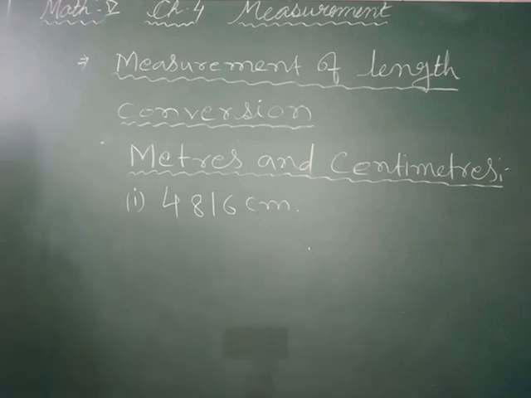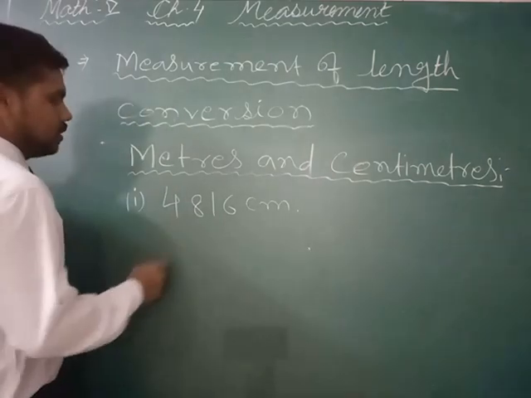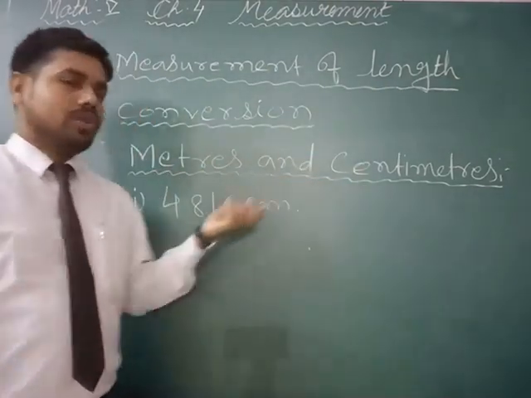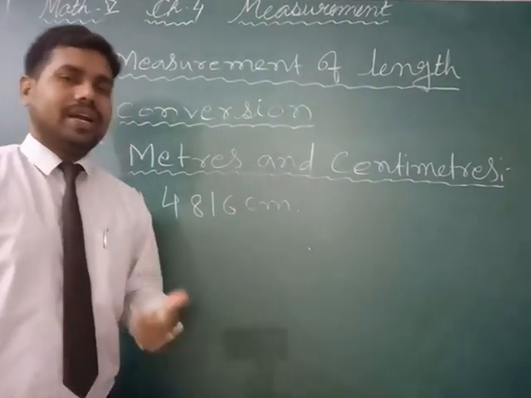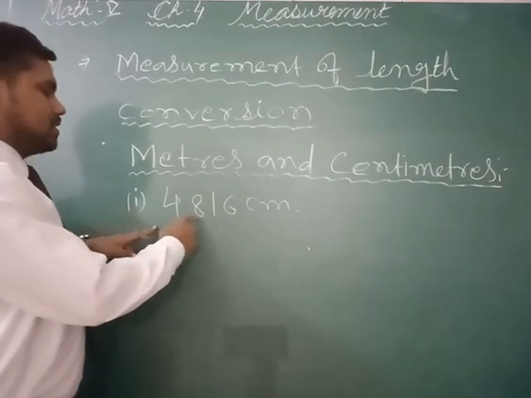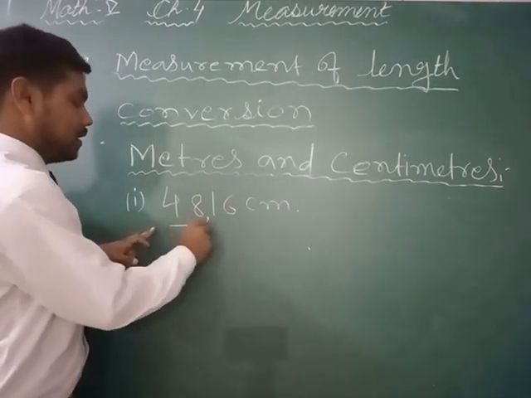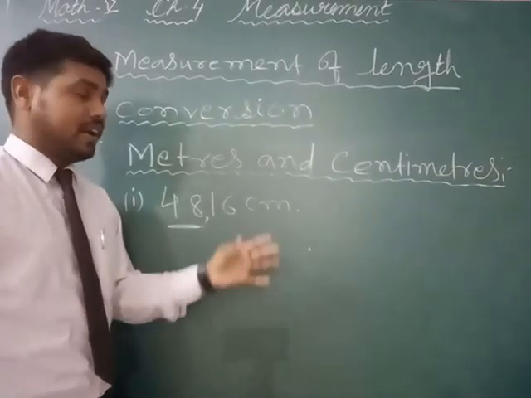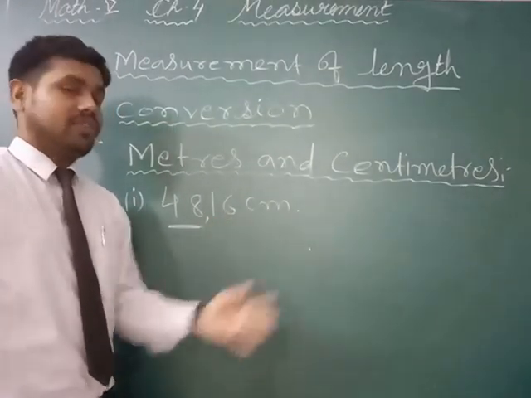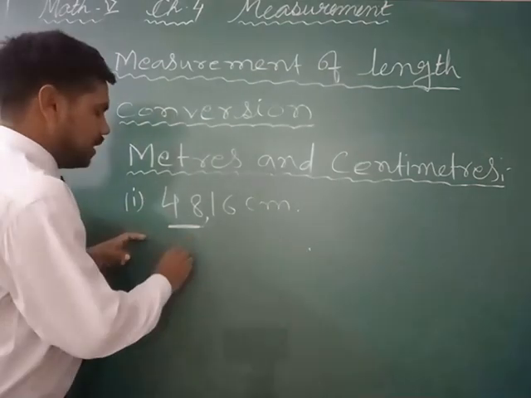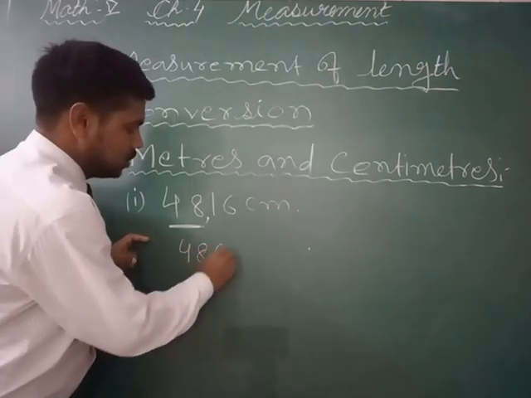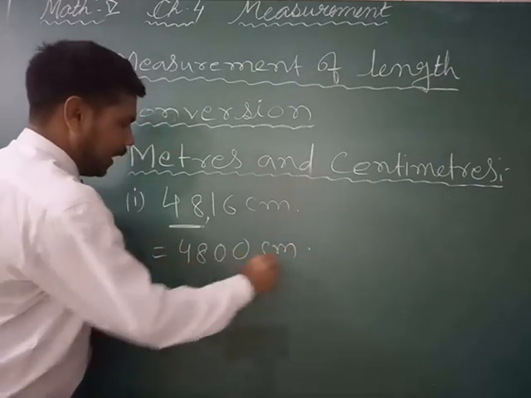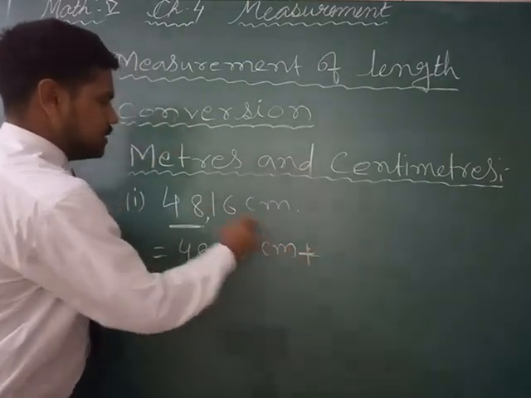Now meter and centimeter. Okay, so this is the number given. For converting into meter and centimeter, we know we have to separate it into hundreds and the rest of all. So here how many hundreds are here? 48 hundreds. So you have to convert 48 hundreds, and the rest, whatever it may be in tens place and ones place, will be combined. So 48 hundreds centimeter, and plus we will separate this as 16 centimeter.